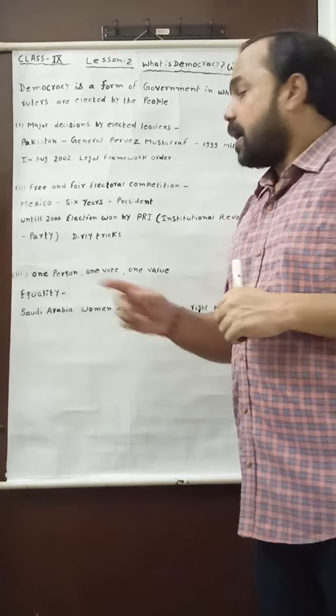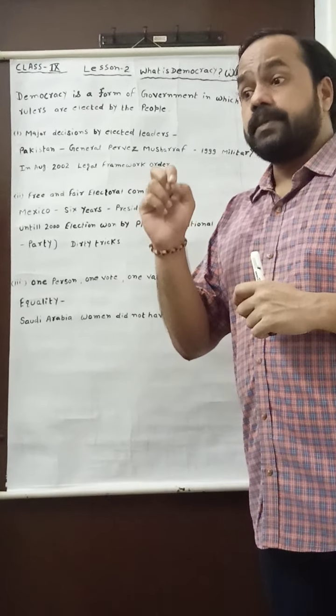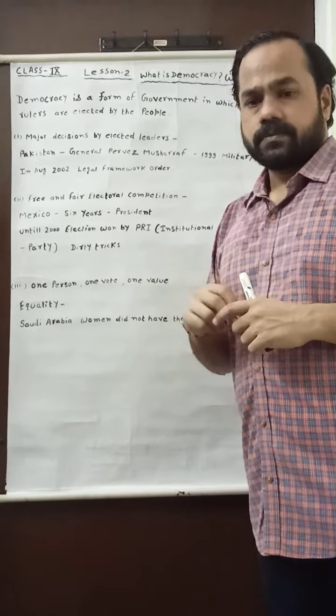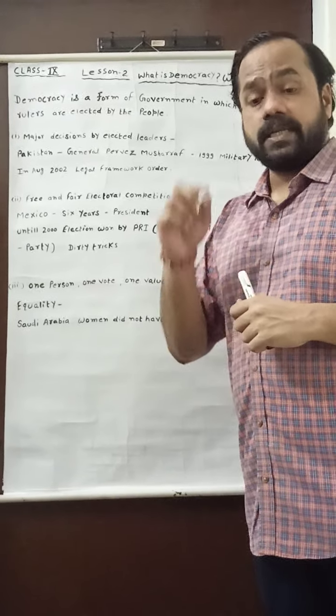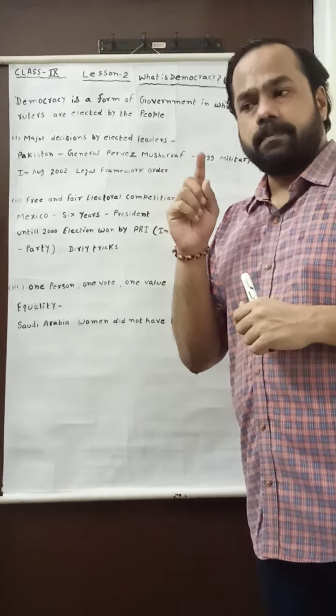The PRI informed the teachers of the government schools and colleges that teachers will force the parents that the parents will cast their vote only to the PRI.